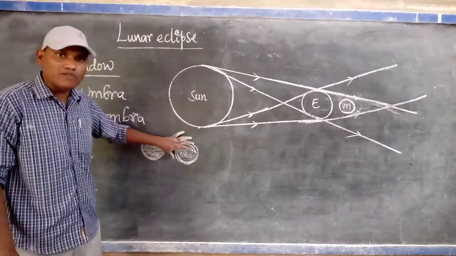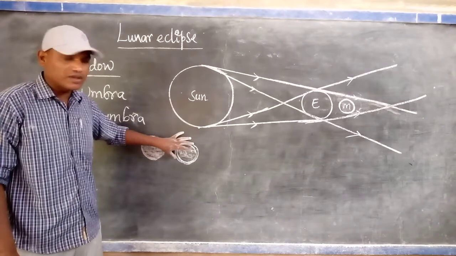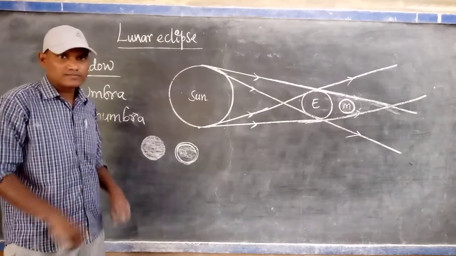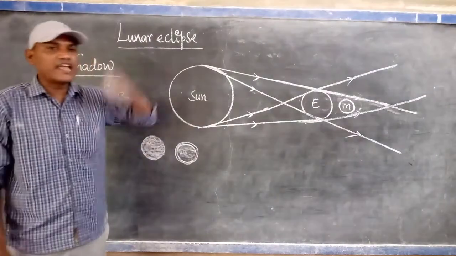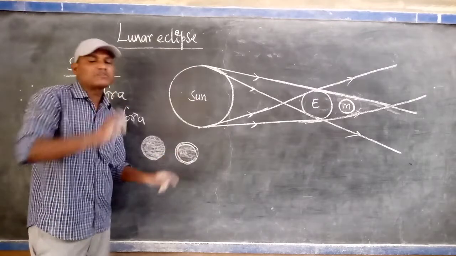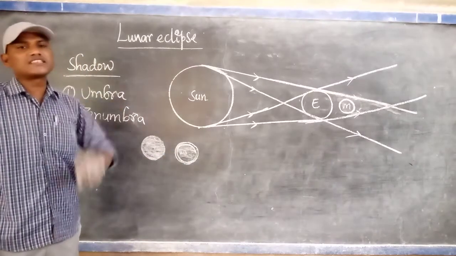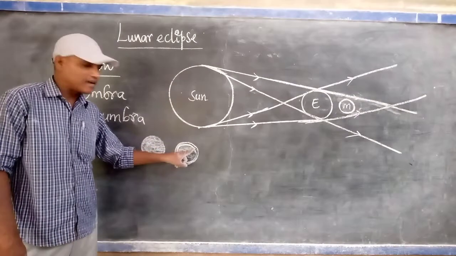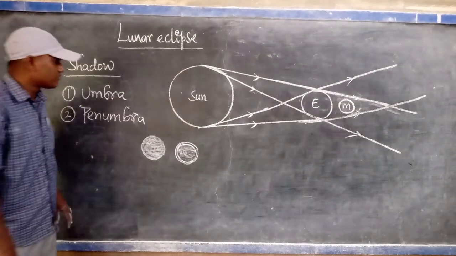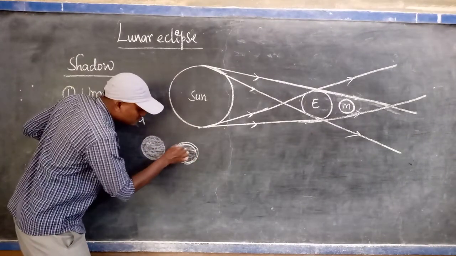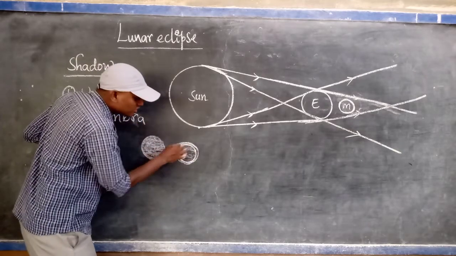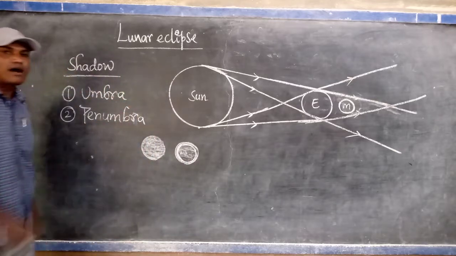In every shadow of an object formed by an opaque object, nearly 80% of the shadow appears totally black, because no part of the light enters it, but the edges of the shadow appear with a little bit of light intensity, not totally black, somewhat light in color. This is called penumbra. Listen very carefully. The dark region of the shadow is called umbra, and the partial region of the shadow is called penumbra.